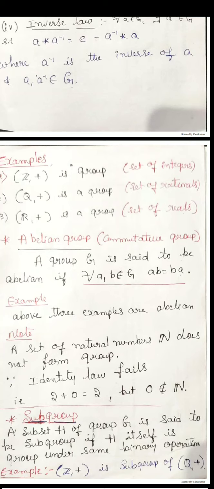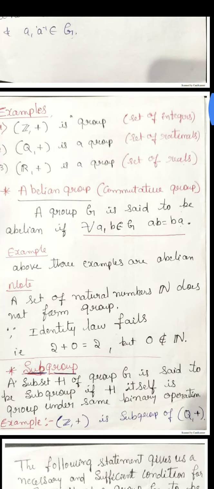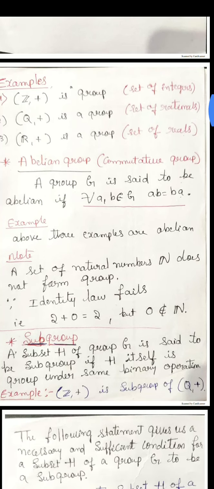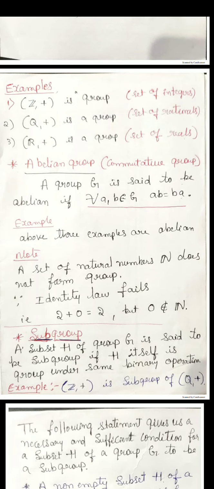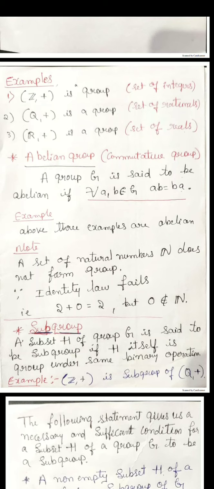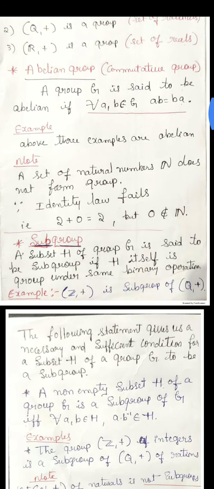take the integers. 3 plus 4 is 7, 4 plus 3 is 7. That means it is satisfying the commutative law. Therefore, the set of integers forms a commutative group with respect to addition. In the same way you can verify for multiplication also. For example, all the three examples taken above are abelian groups. So note, the set of natural numbers does not form a group.